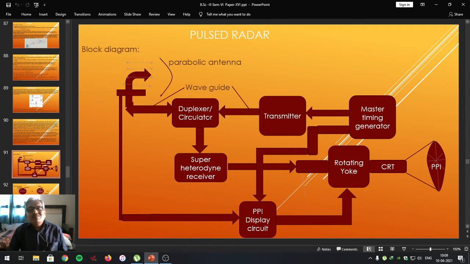Duplexer is the unit that is used to connect the parabolic antenna to the transmitting side when signal is transmitted to the target. So this is the transmitting path. Whereas it disconnects the parabolic antenna from the transmitter side and connects it towards the receiver side.